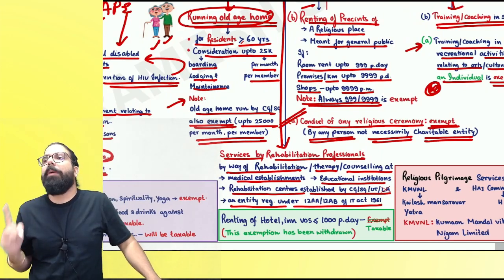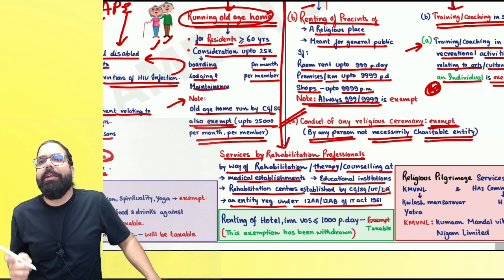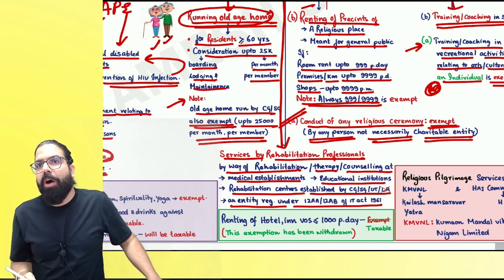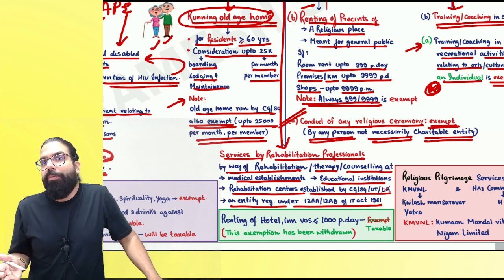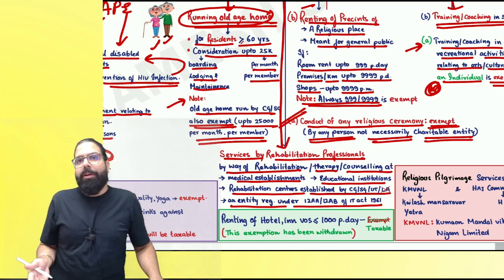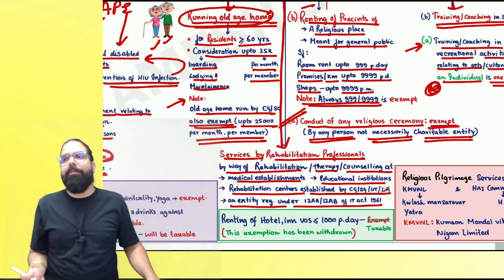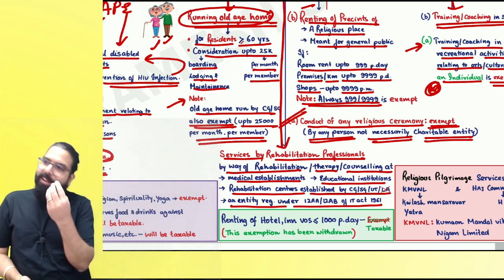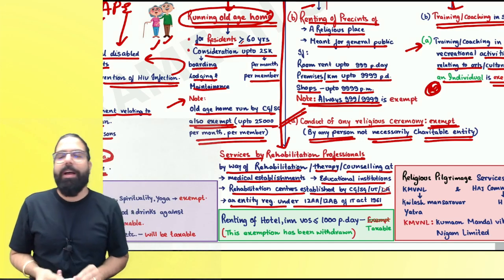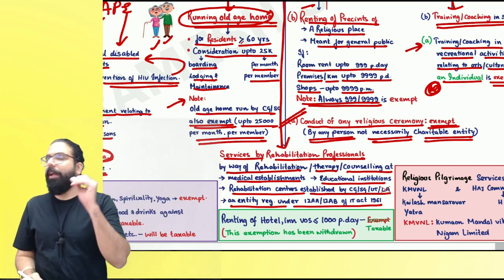See, I'm telling you, in the exemption chapter, at least 10, 12, 15 points are amended. Out of that, only 2, 3 will come. So people who are thinking of leaving the exemption chapter, first of all, you are not doing correct. Secondly, something is better than nothing. You can at least read the amendment and go. Can I go ahead, everyone? I never suggest leaving the exemption chapter. Can we go ahead, everyone?